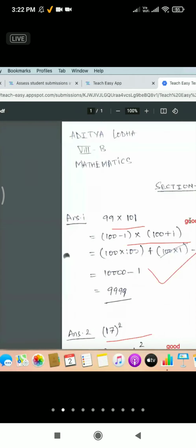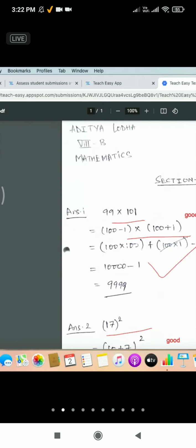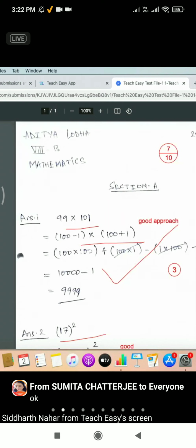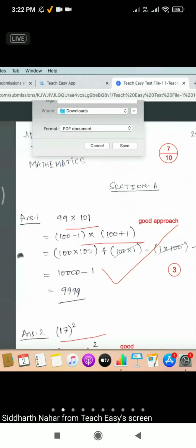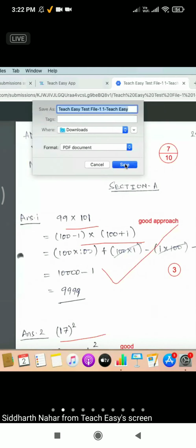If I click on this, the output file, the checked file, will open in a new tab. And see, I can simply go ahead and download the file from here. This is the download button. I can simply download the file.